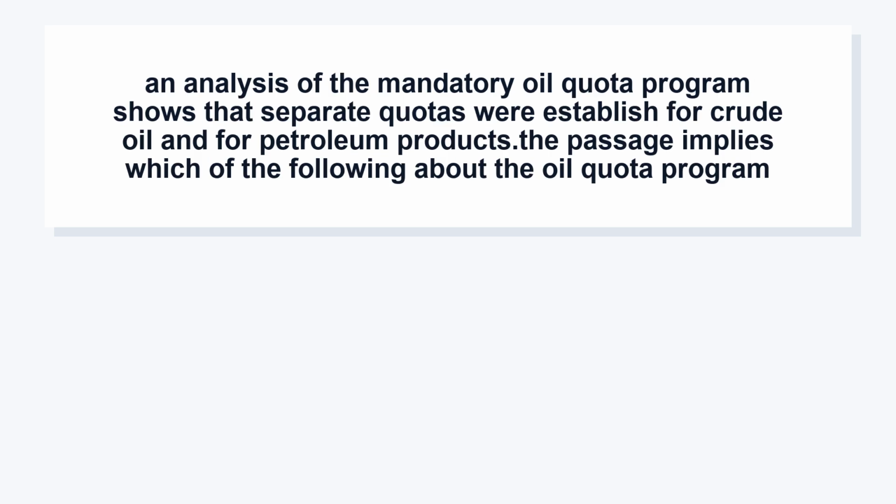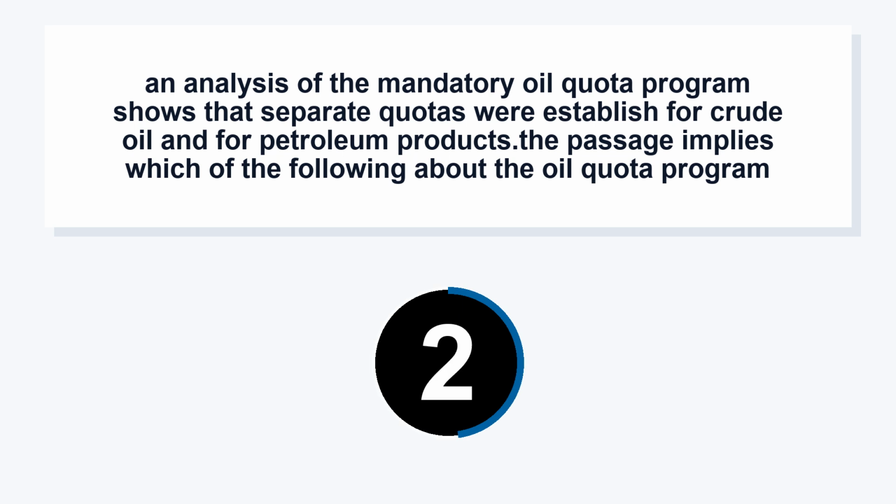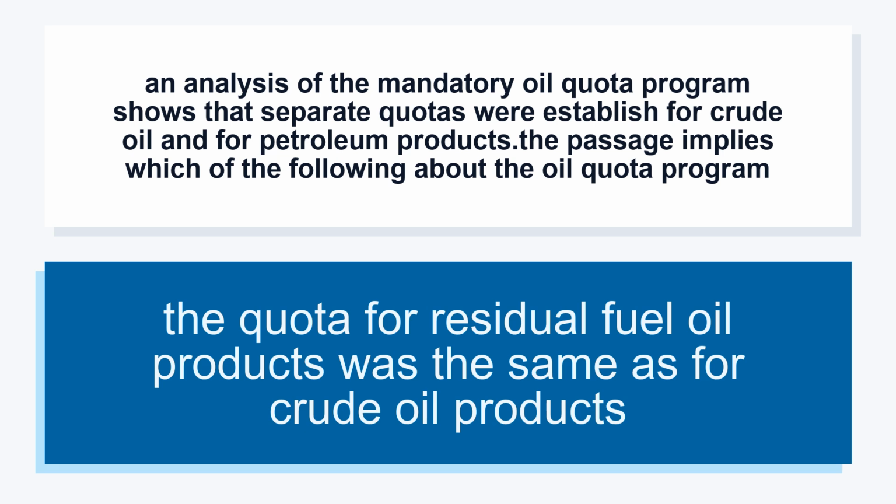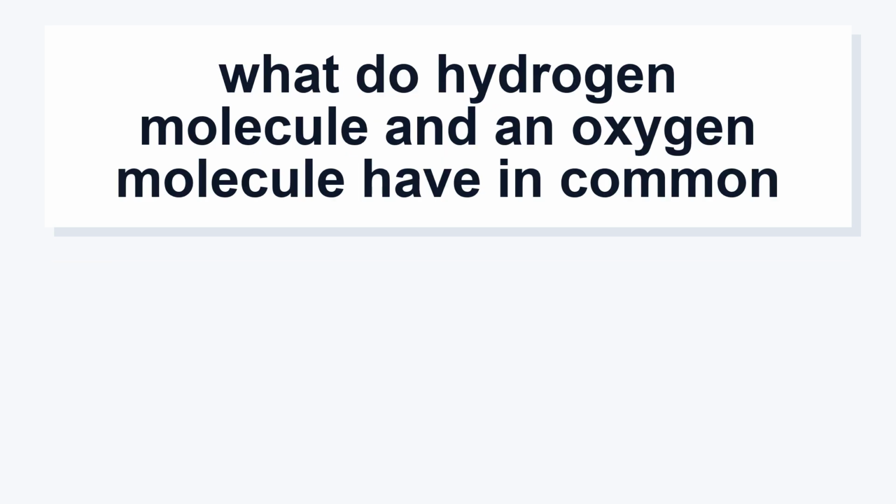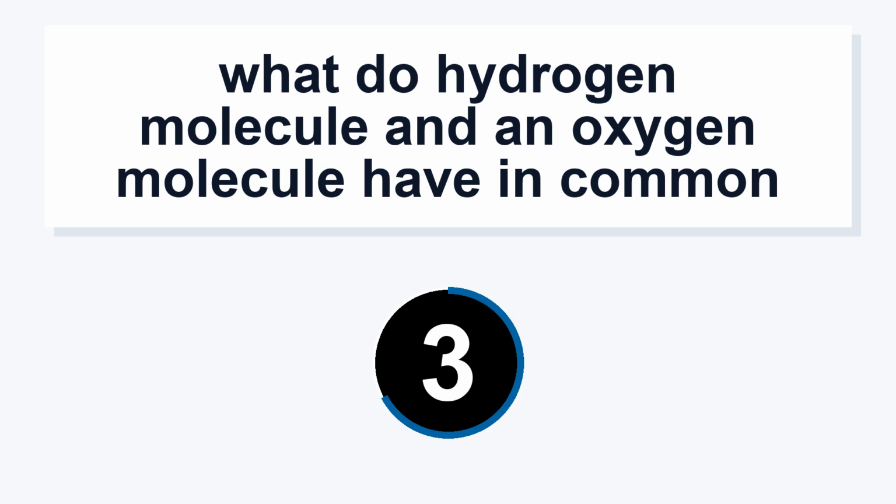An analysis of the mandatory oil quota program shows that separate quotas were established for crude oil and for petroleum products. The passage implies which of the following about the oil quota program? The quota for residual fuel oil products was the same as for crude oil products. What do a hydrogen molecule and an oxygen molecule have in common? The size.